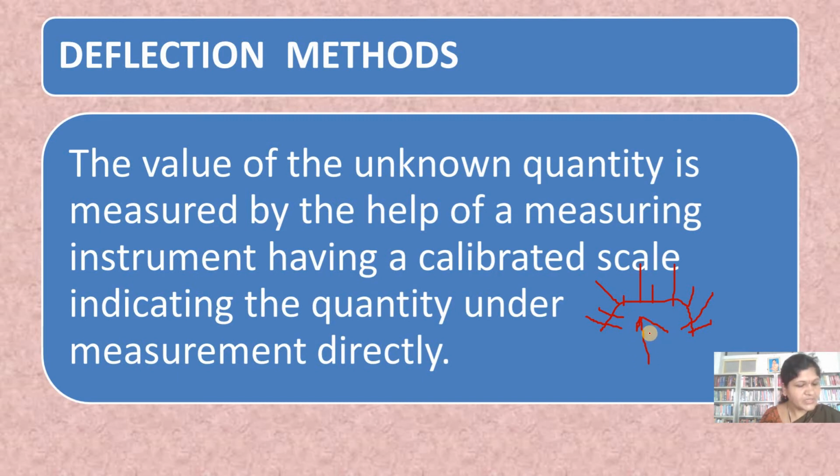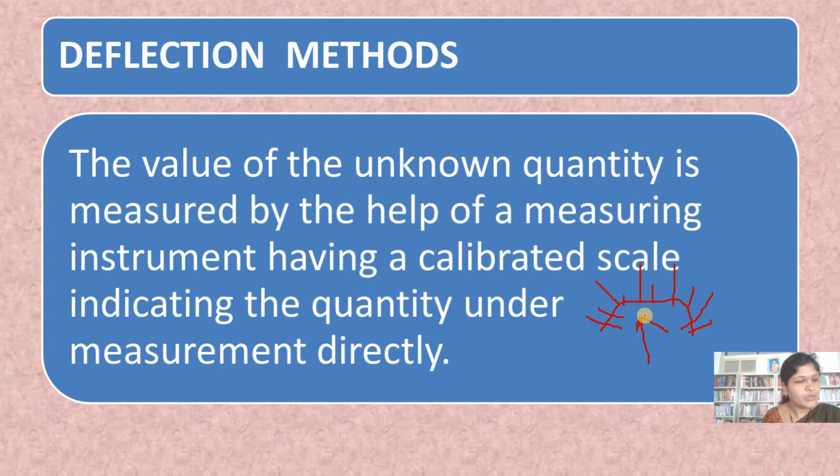Whenever this measuring instrument is connected in a circuit, it will deflect the pointer on this calibrated scale, indicating the value of the unknown quantity, so the value is directly indicated. Say this scale runs from 0 to 10.